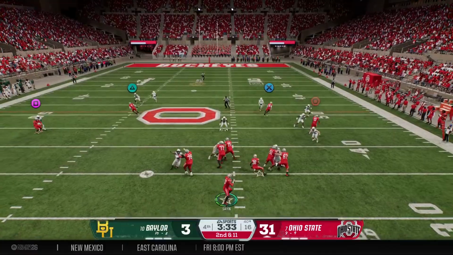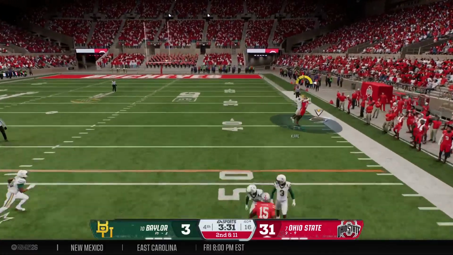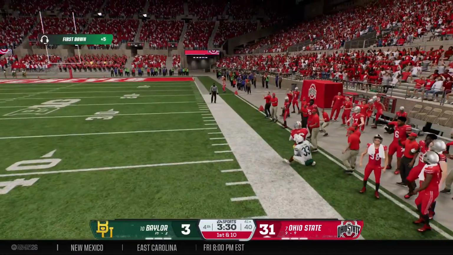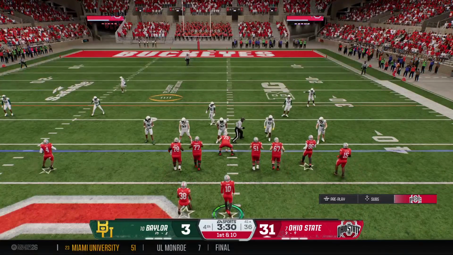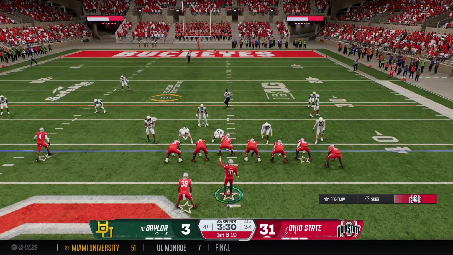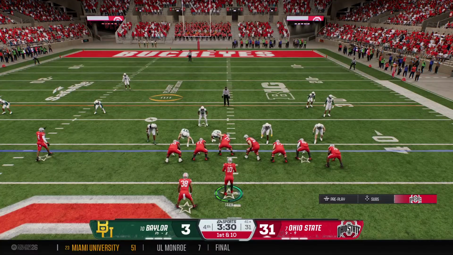They look to throw it here on 2nd down. Looking for his big tight end. Oh, he makes the catch. And a big gain before he goes out of bounds. The offense keeps churning, gets a fresh set of downs. 1st down here for this offense.